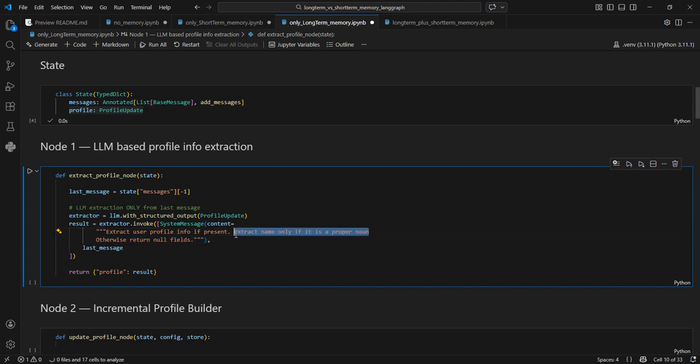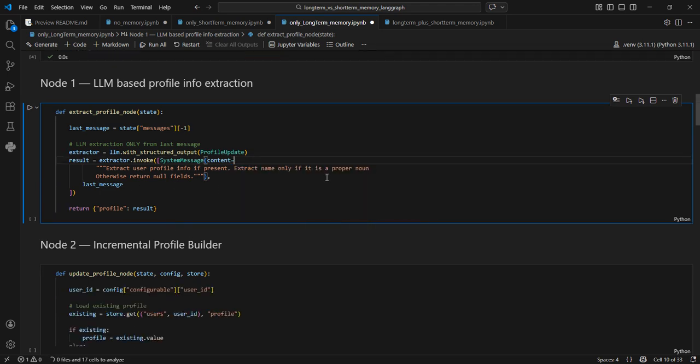Why I had to add this was because sometimes it was capturing user as the name of the user, because the input that goes is type equal to user, then message. So it was thinking that the name of the person is user. For that, I'm keeping it like this, that only proper nouns should be captured and not user, assistant, or things like that. Okay, so that also I've done.